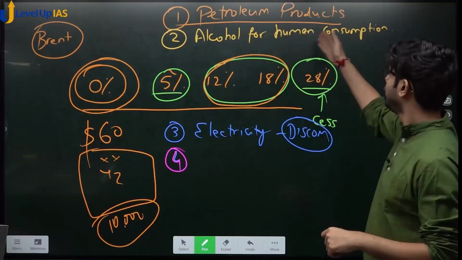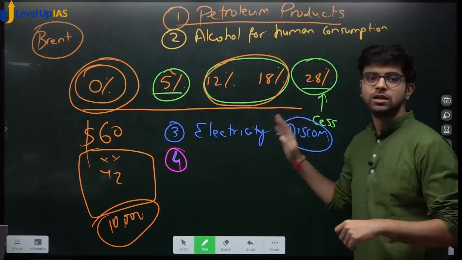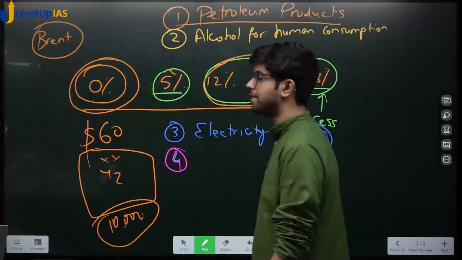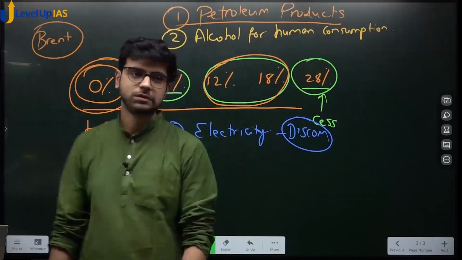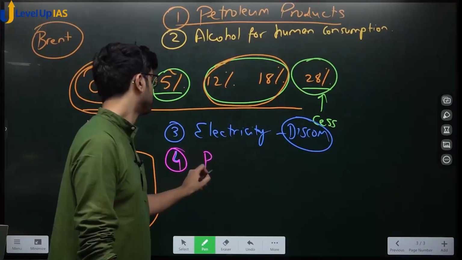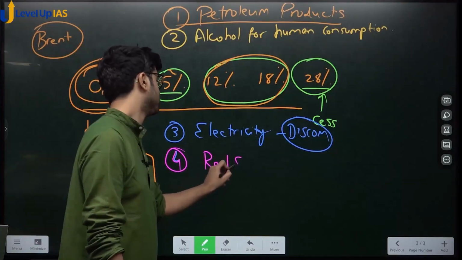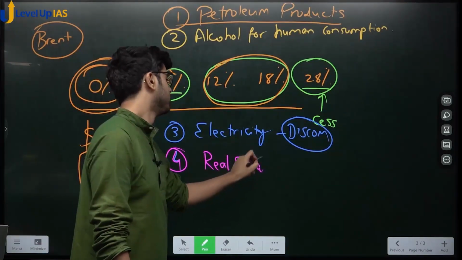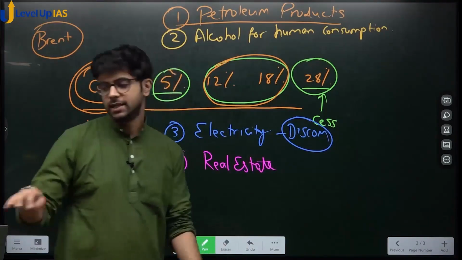Petroleum products, alcohol for human consumption, electricity, done. What about the fourth? Real estate.